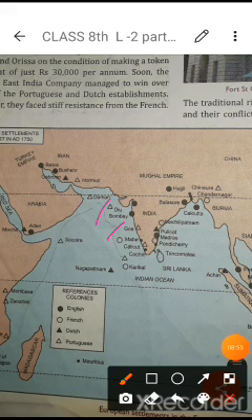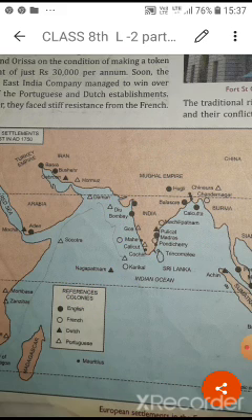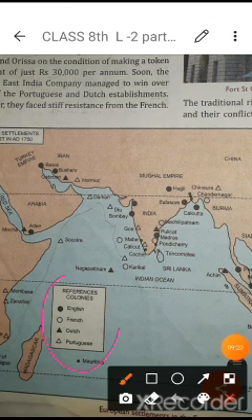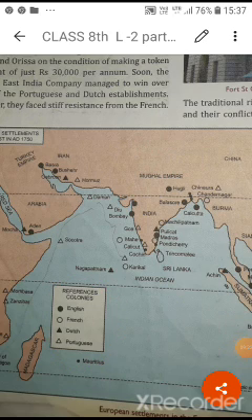Okay, this is Goa, Mahe, different names were there at the time. Some names have been changed. Okay, Chandernagar, and this is Daman. Okay, this is Pondicherry, Karikal, Cochin, Nagapattinam. This is a very far place, like an island here. So students, in this way you can understand by this map, just go through it, and by this index you can understand which different places were occupied by different powers.